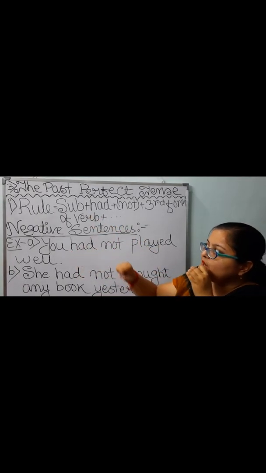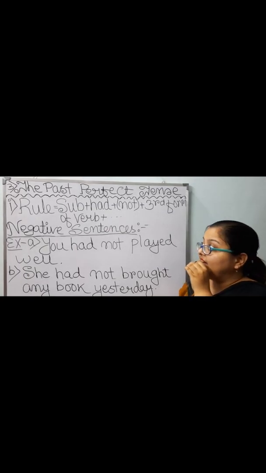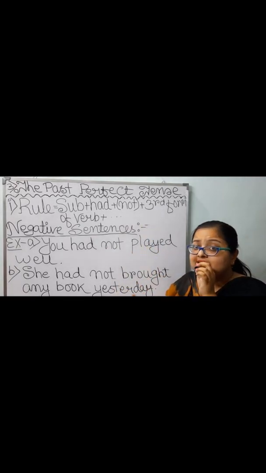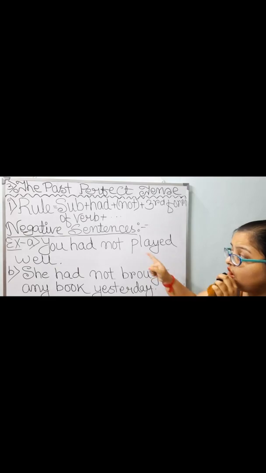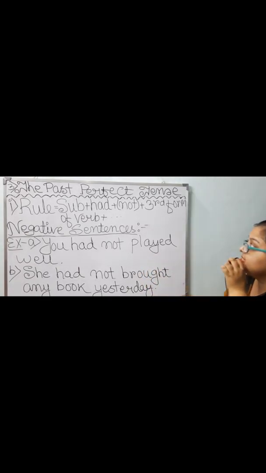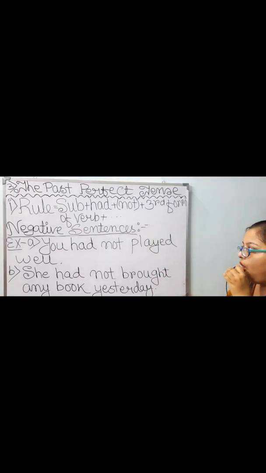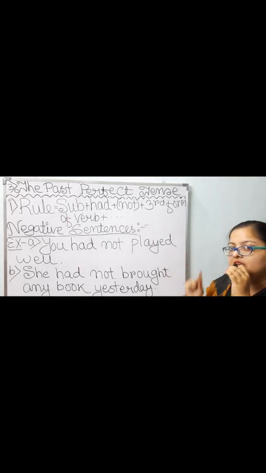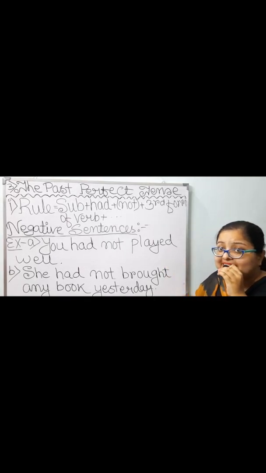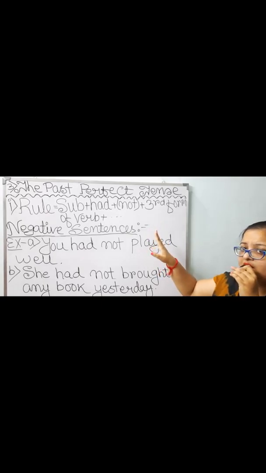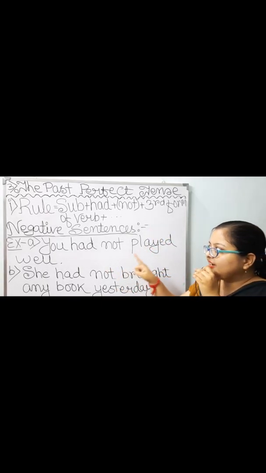Subject. I've taken you as the subject. Then I've taken had according to the rule. Then not is taken since it is a negative sentence. Next, third form of verb. I've taken third form of the verb play, which is played. Play, played, played. Then in place of other words, I have added well. You had not played well.